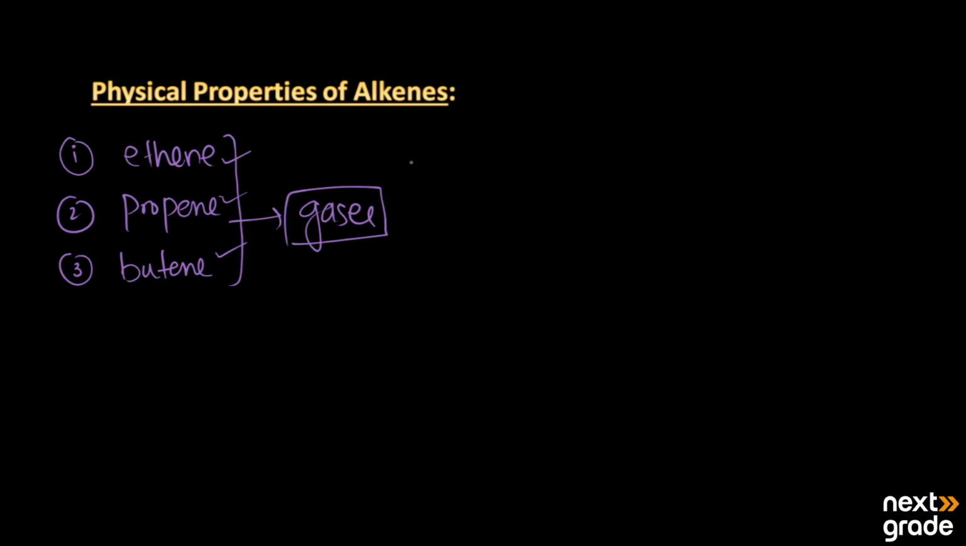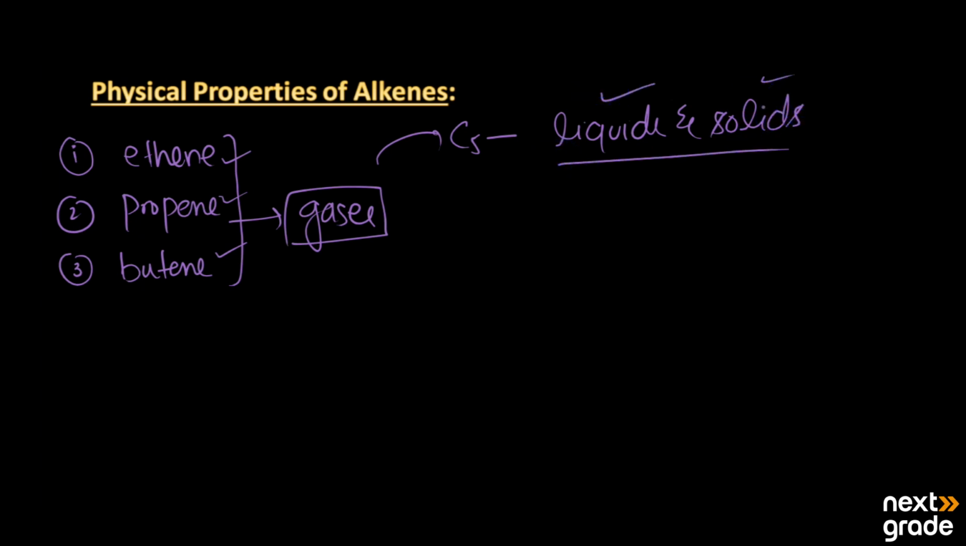from carbon 5 onward, are in the form of liquids and solids. So higher members exist as liquids and solids, but the lower members, the first three, ethene, propene, and butene, exist as gases. So this is the first physical property of the alkenes.